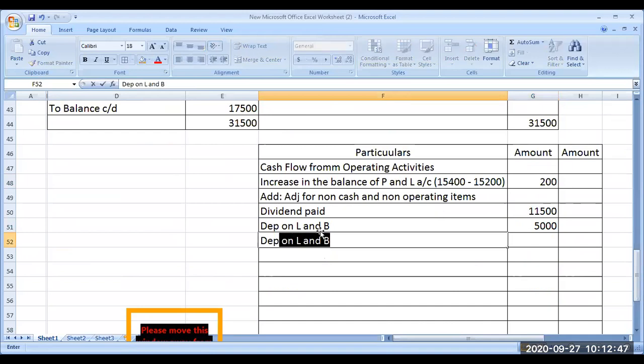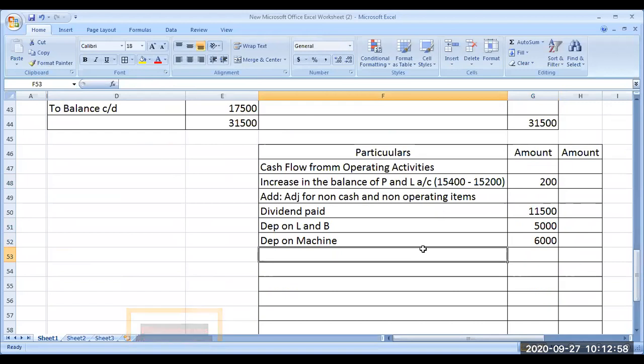Next, same depreciation on machine. The same logic. Depreciation on machine is how much? 6,000. Next, transfer to general reserve. You have transferred some money to general reserve. Transfer to general reserve from profit and loss account.